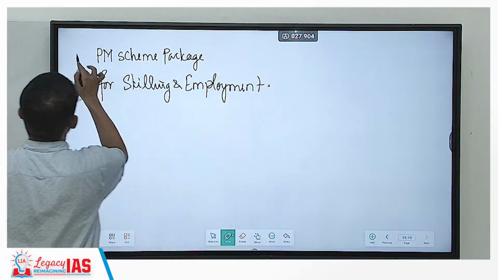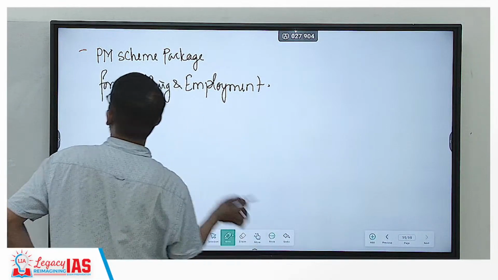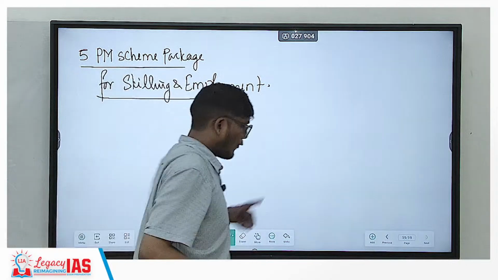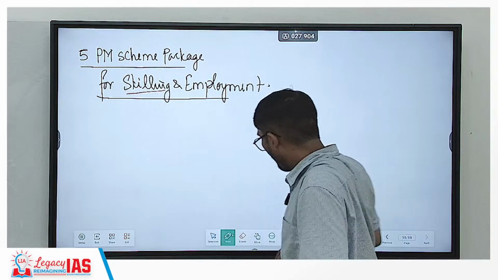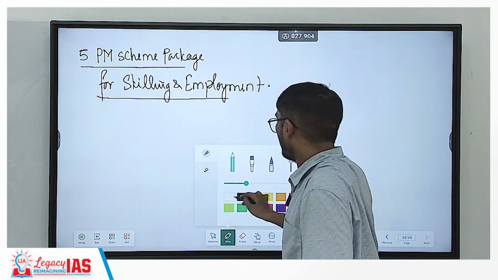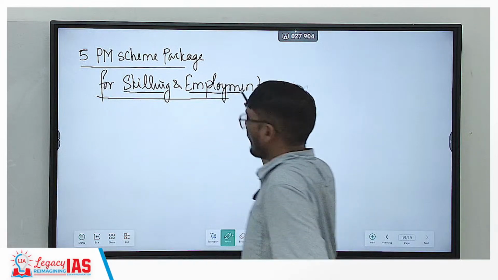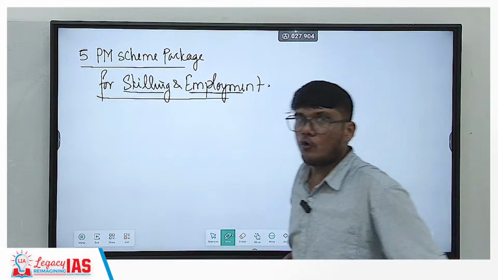So what they are doing here is, first they are ensuring that they will be skilling you as per the requirement of the jobs that are available. That's point number one. Point number two, special focus.